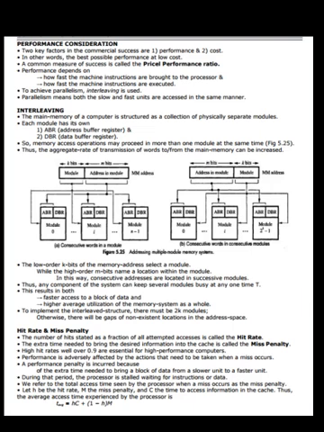A performance penalty is incurred because of the extra time needed to bring a block of data from a slower unit to a faster unit. During that period, the processor is stalled waiting for instructions or data. We refer to the total access time seen by the processor when a miss occurs as the miss penalty. Let H be the hit rate, M the miss penalty, and C the time to access information in the cache. Thus, the average access time experienced by the processor is T_average = HC + (1 - H) M.